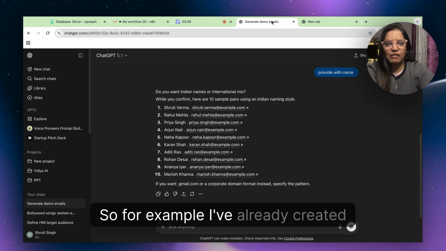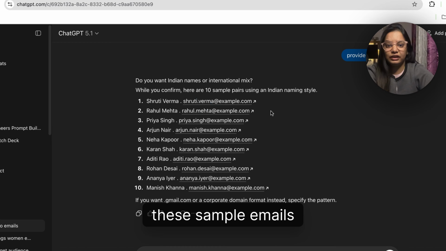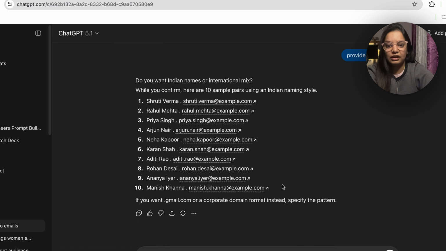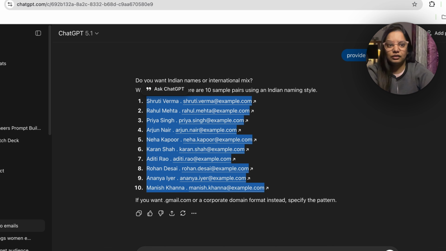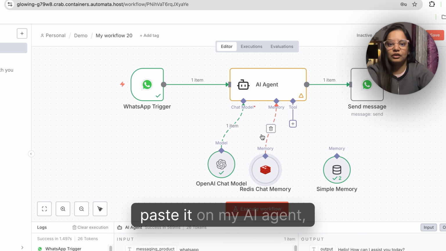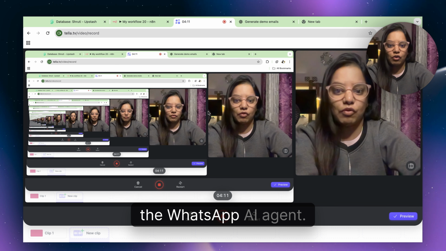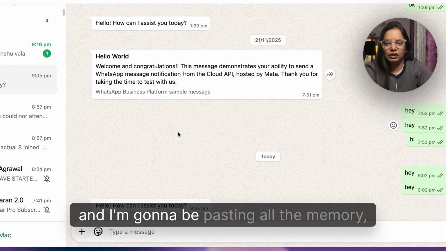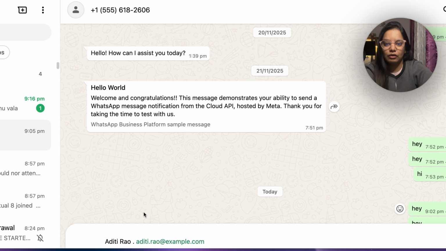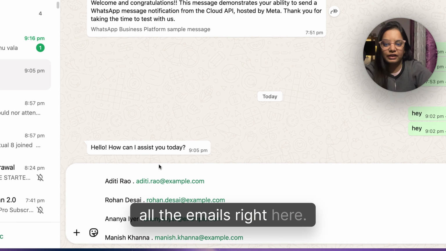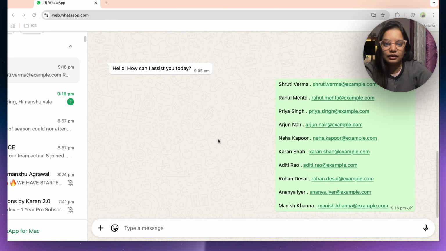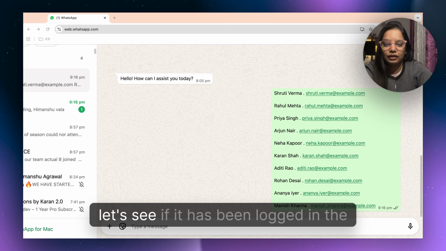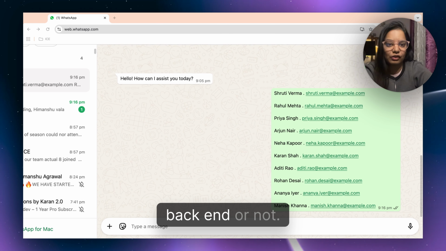For example, I've already created these sample emails from ChatGPT. What I'll do is copy this and paste it on my AI agent, the WhatsApp AI agent. This is my WhatsApp AI agent and I'm going to be pasting all the emails right here. So it's done. Now let's see if it has been logged in the backend or not.